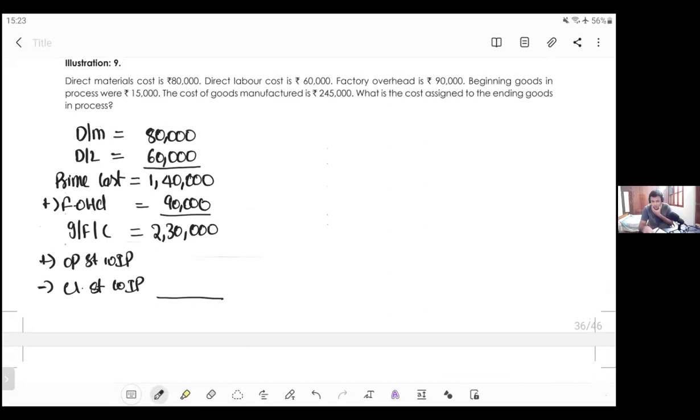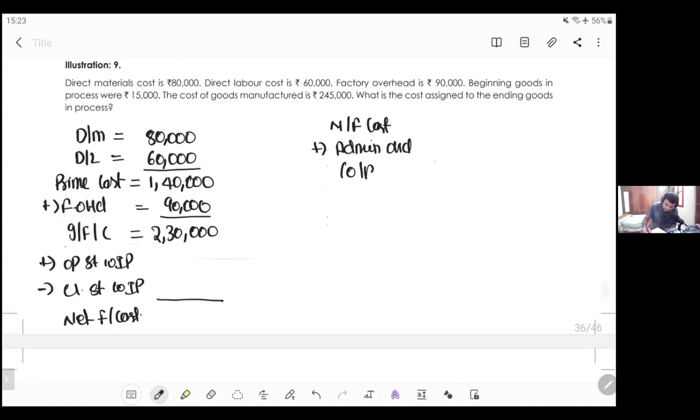You will get what we call works cost, or net factory cost. Next, to net factory cost, you add administration expenses or administration overhead. You will get cost of production.